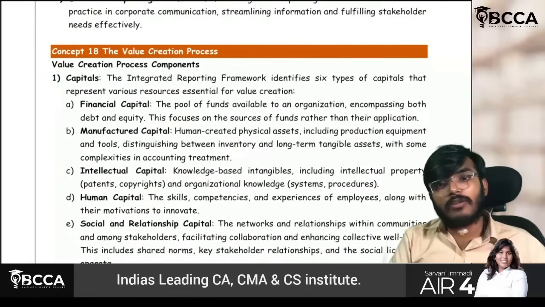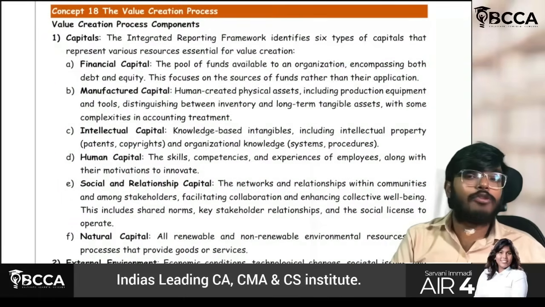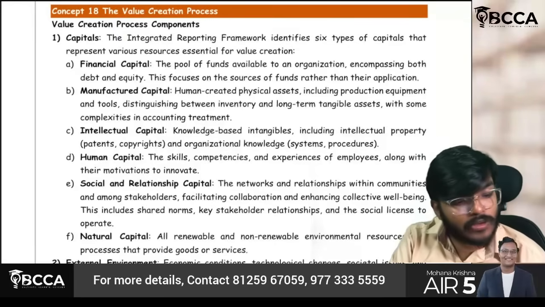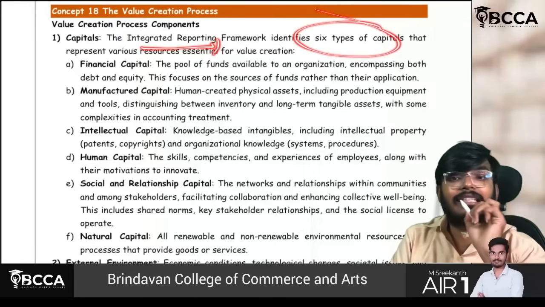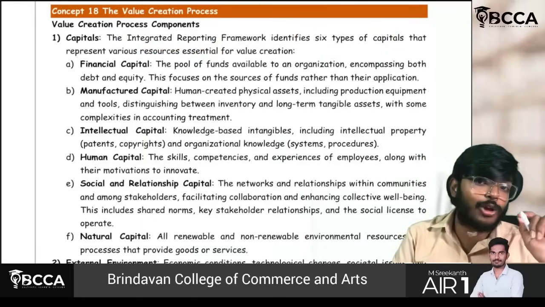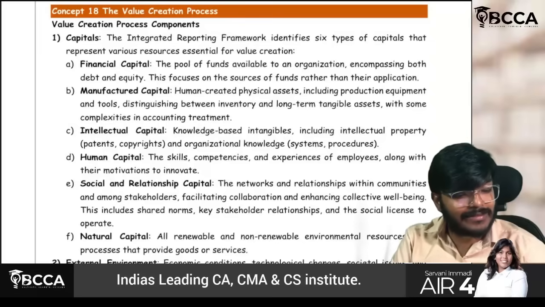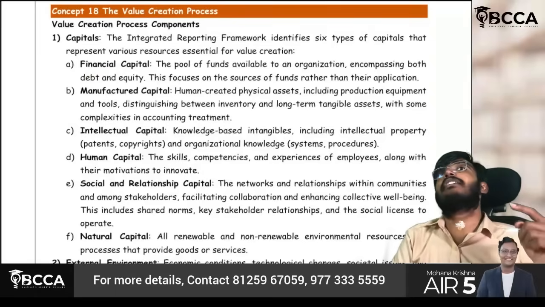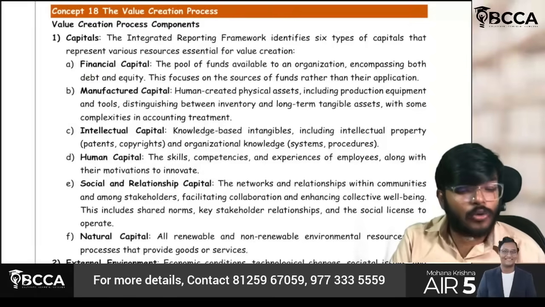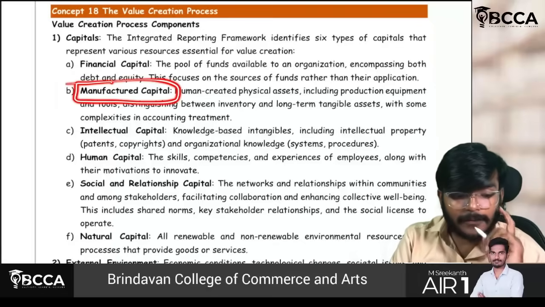Next thing though, sir, the value creation process. You have to understand, sir, this integrated reporting framework identifies 6 types of capitals. It is not only financial always. That's what I'm saying. Financial will be there definitely. Sir, how much debt is there, how much equity is there. Next thing though, manufactured capital.